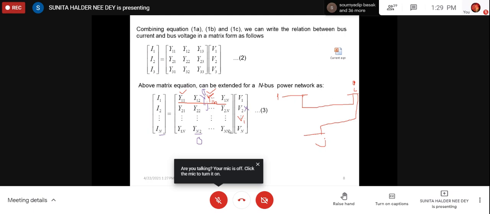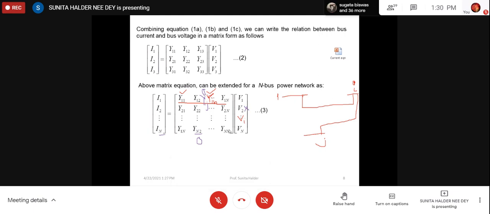But that is not so easy for the Z bus. We can write the relationship in reverse also, V equal to Z into I, but we do not do that, because in that case the Z bus matrix will be a full matrix, with no 0 element. But the Y bus matrix consists of a number of zeros, and which elements will be 0 we can identify very easily. It depends on connectivity. There is no scope to discuss the Z bus right now.